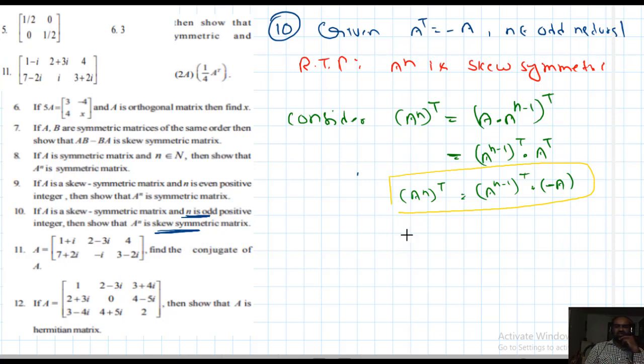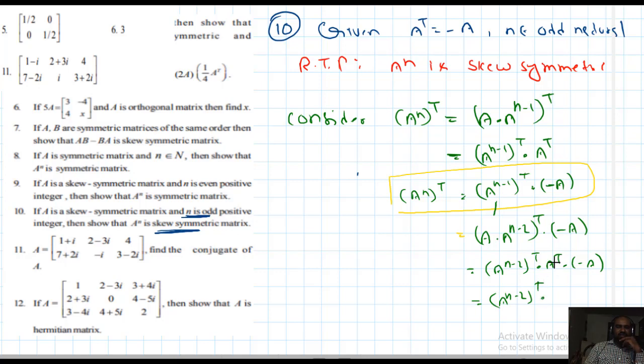Next, equal to A into A power n minus 2 transpose, remaining thing as it is, minus A. According to definition, A power n minus 2 transpose into A transpose into minus A, which is A power n minus 2 transpose into minus A square.